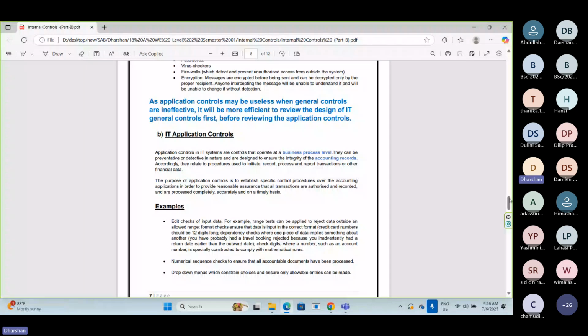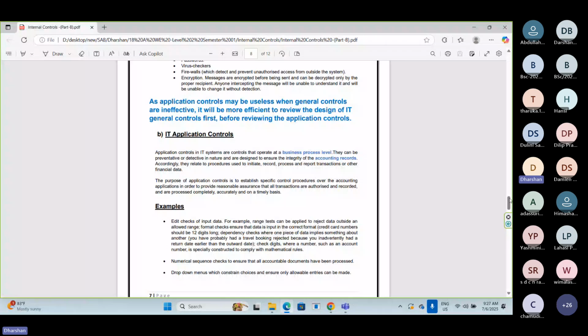Likewise, purchase, bank reconciliation. If controls are only applicable to a specific application, those controls are called application IT controls. Here I'm referring to all IT controls. If any IT controls are applicable only to a specific process, those controls are called IT application controls.